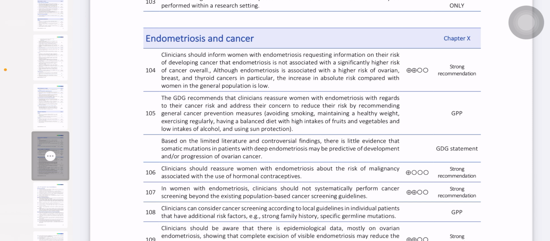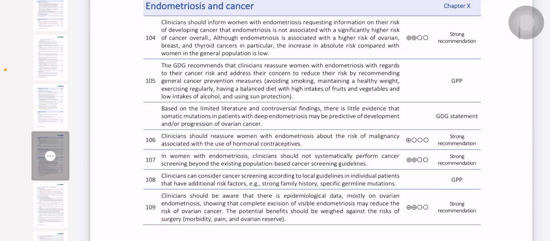So the last guideline recommendation is endometriosis and cancer. Clinicians should inform women with endometriosis requesting information about their risk of developing cancer that endometriosis is not associated with a significantly high risk of cancer overall. Although endometriosis is associated with a higher risk of ovarian, breast and thyroid cancers in particular, the increase in absolute risk compared with women in the general population is low. Okay, so it has limited data.